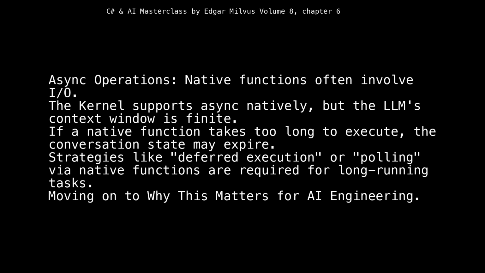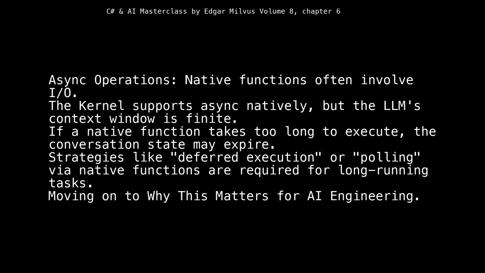3. Async operations: native functions often involve I/O. The kernel supports async natively, but the LLM's context window is finite. If a native function takes too long to execute, the conversation state may expire. Strategies like deferred execution or polling via native functions are required for long-running tasks.